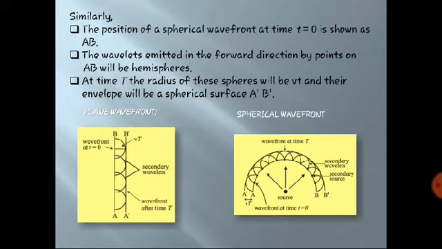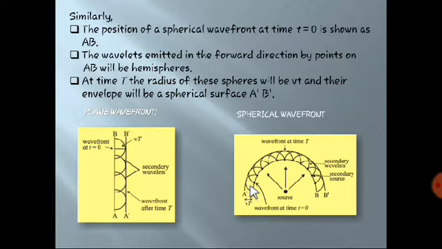Similarly, we are going to see for spherical wavefront. Even in spherical wavefront you can see AB. Over here, AB is the primary wavefront. Here is the source which emits light waves. The points on AB will behave like secondary sources of light, and they will start to emit light wave in all possible directions, but only in the forward direction.